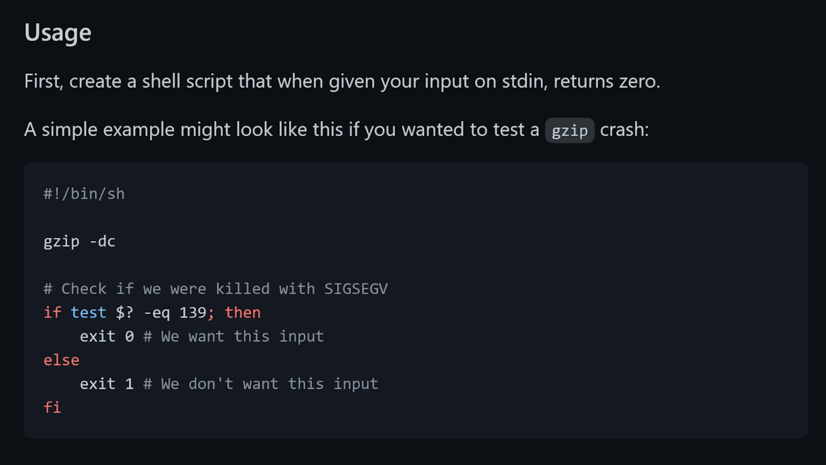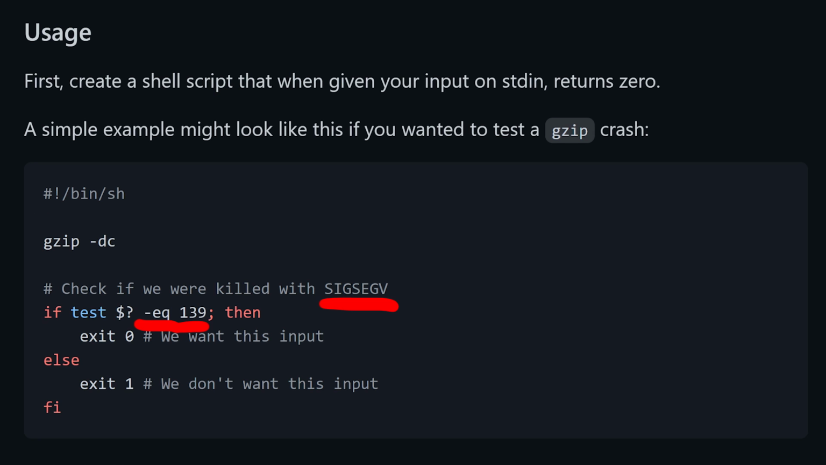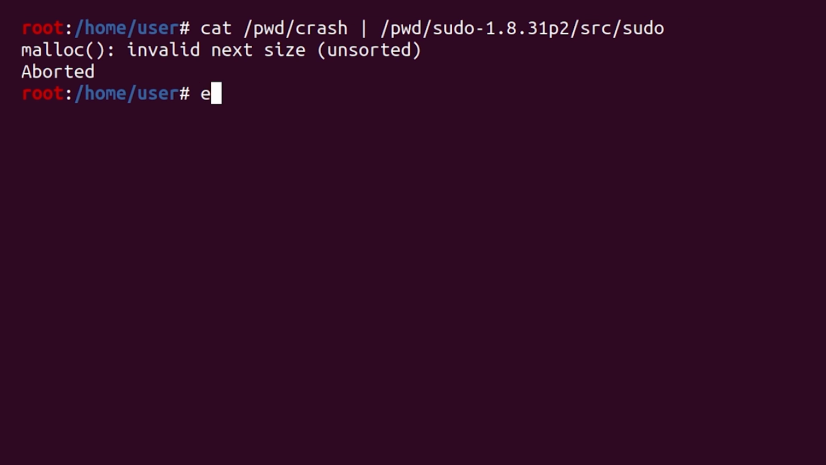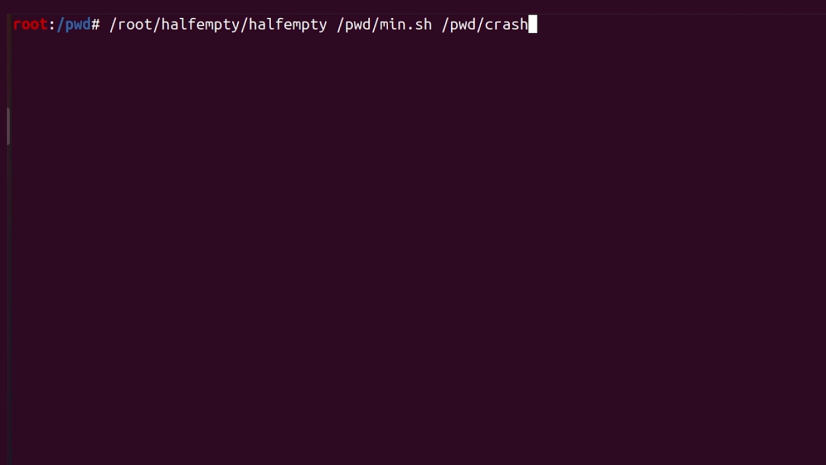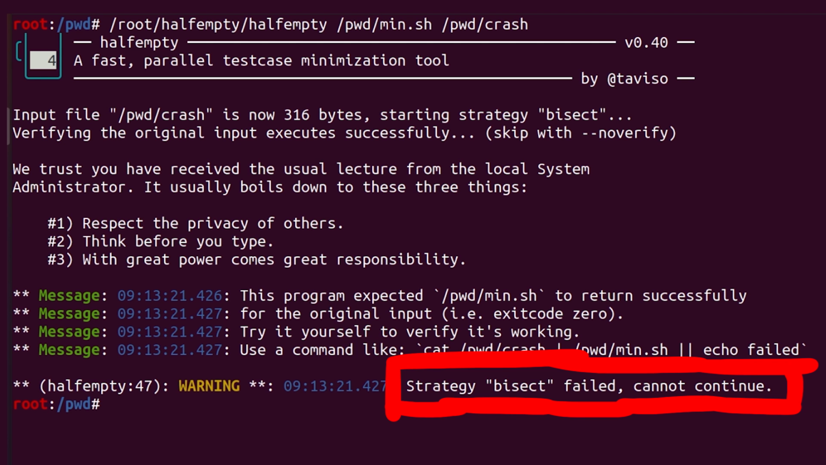To use it, we have to create a small wrapper shell script that checks if the input crashed the program or not. The example checks for the return value 139, which is the value of a segmentation fault. But in our test case, we don't have a segfault, we have an abort, which has a different number. We can check the return value with echo $? And it is 134, so let's modify the script accordingly. And then we can call halfempty with the minimizing shell script and our crashing input. But somehow it doesn't work.